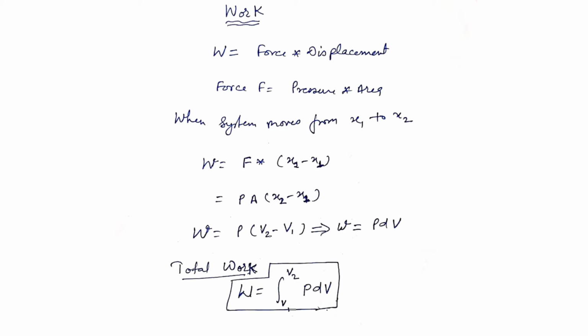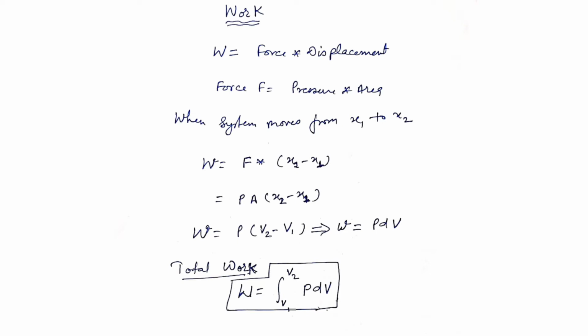So first we will see what work is. We know work is equal to force multiplied by displacement in the direction of force, where force can be described as pressure multiplied by area on which the pressure is acting.